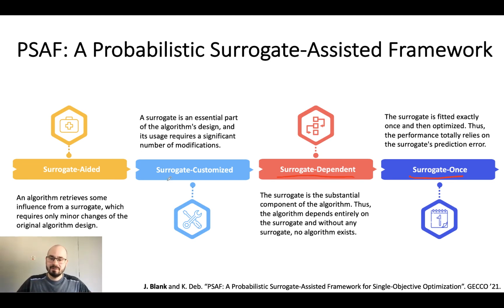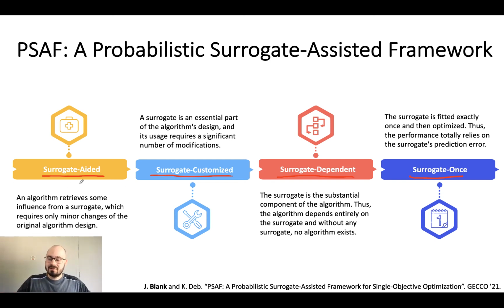On the other hand, there are surrogate customized and surrogate aided algorithms. With surrogate customized, we refer to taking an algorithm and doing some customizations, and the customizations are still an essential part. For example, taking ARVA and customizing it to be KRVA, a Kriging-based RVA version, where we still have some additional steps that are executed and they're an essential part of the design.